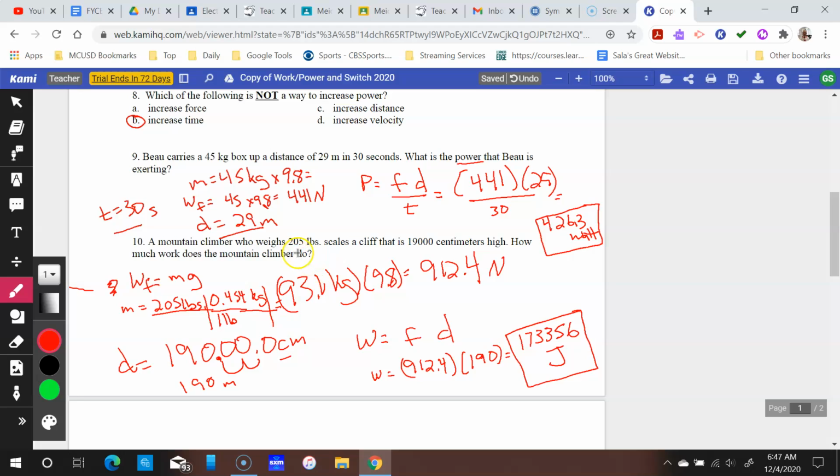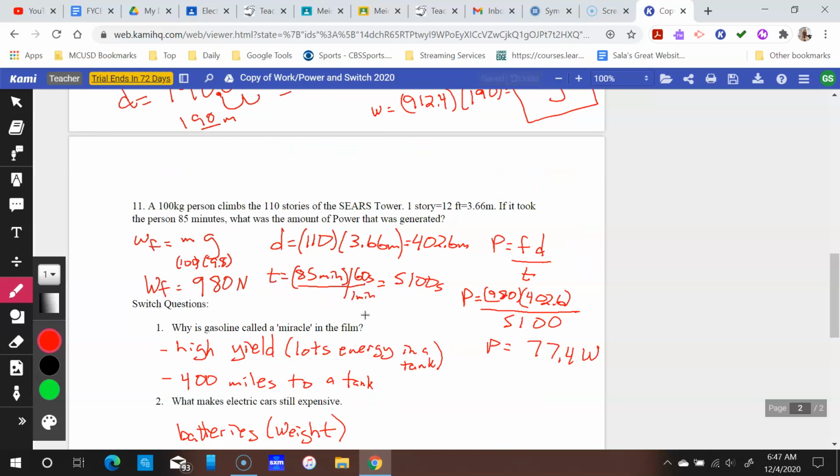The next one here, you weren't given a mass, you were given a weight in pounds, so you had to convert that. And that's what you have here, so 93.1 kilograms times your 9.8 gives you your force. And then your distance was in centimeters, and using our stair step, we're going to the left twice, so it's 190 meters. Some of you were a little off on the conversion, so I gave you some leeway, but if you were not using something similar to this, then it was going to throw your numbers way off.